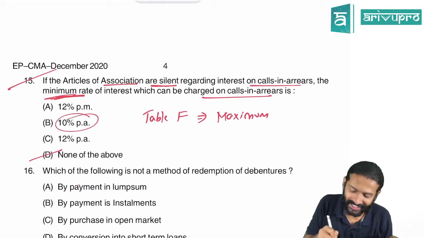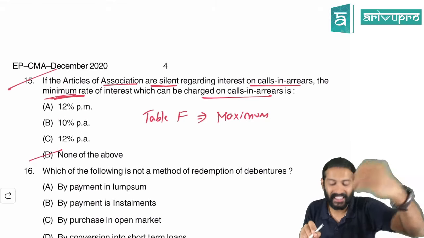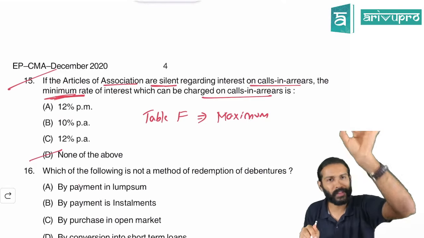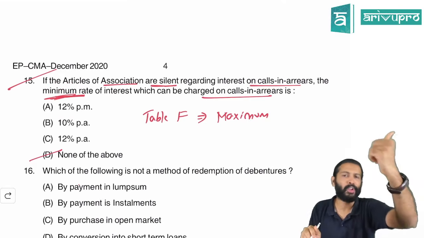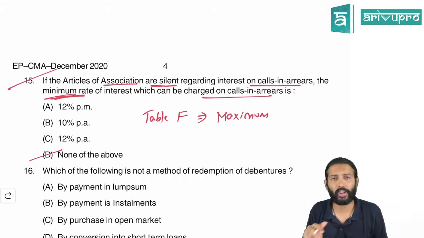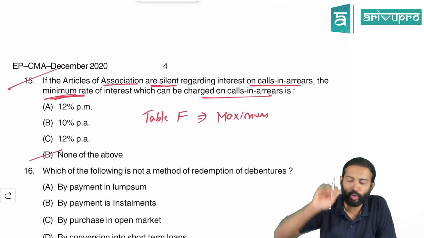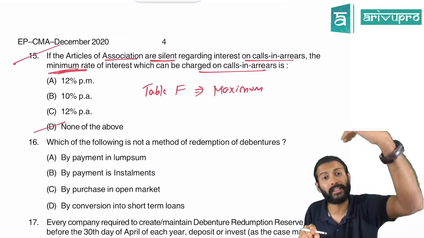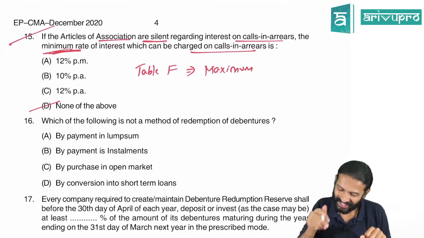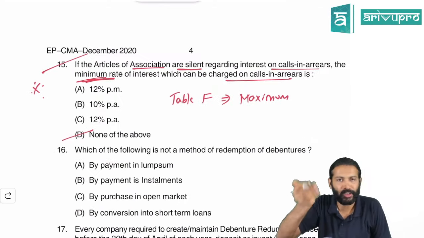The majority of them would have selected either 10 or 12 and been done. Here it is not. They are asking the minimum rate, not the maximum. Watch out. One word they played around. If they had used the words table F and maximum, then what you're saying, 10%, is right. But here they're not specifying table F, and clearly they're asking the minimum rate. There is no minimum stipulated rate. There is a maximum stipulated rate, not a minimum one. So you can mark this as important just because of this tricky word use, that is, minimum.